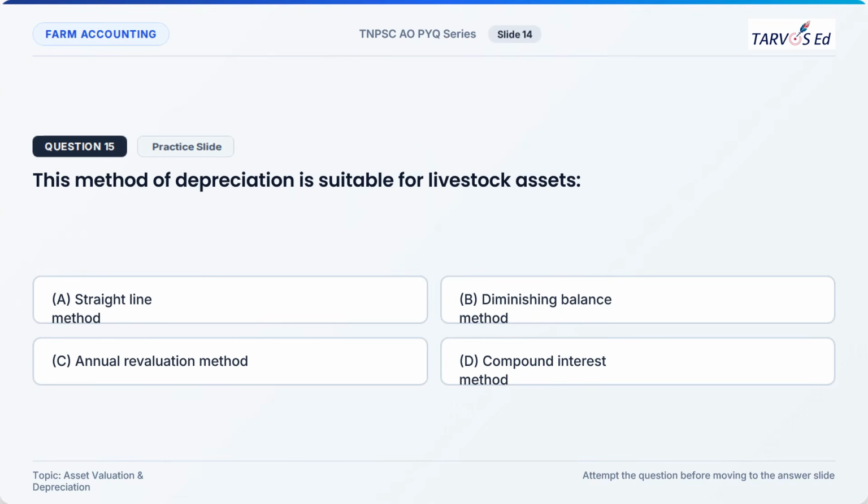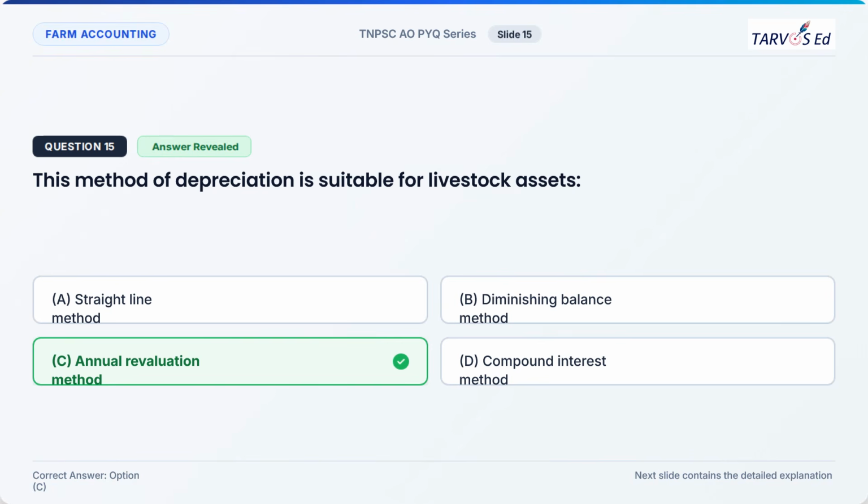And the next question is question 15. This is also from production economics. Which method of depreciation is suitable for livestock assets? There are various methods of depreciation, and they are asking which method is for livestock assets. A is straight line method, B is diminishing balance method, C is annual revaluation method, and D is compound interest method. So the correct option will be option C, annual revaluation method.